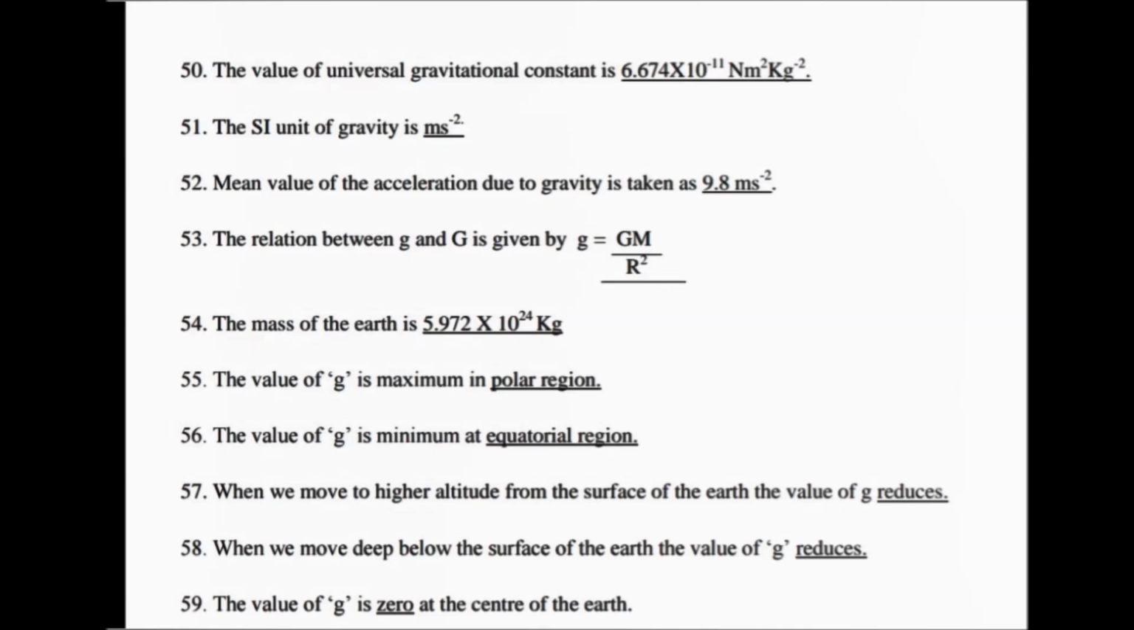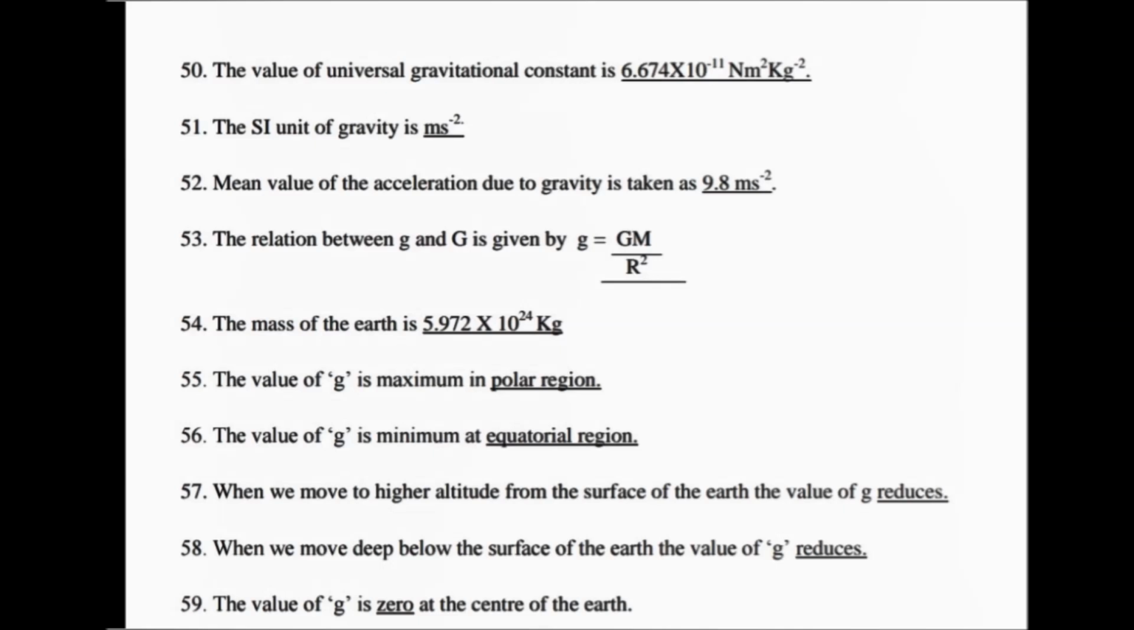The relation between g and G, that is gravity and the universal gravitational constant, is given by g equal to G into M by r square. The mass of the Earth is 5.972 into 10 power 24 kilogram.